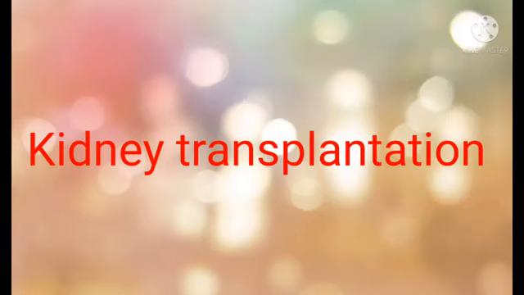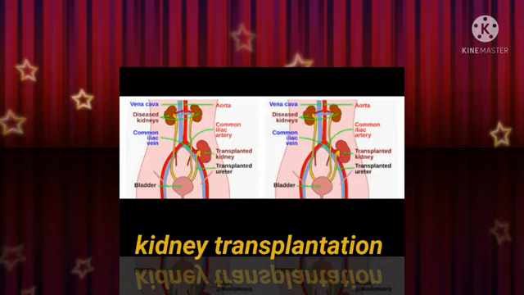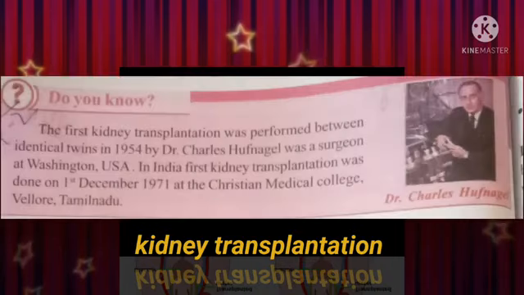Our next topic, kidney transplantation. Children, this is the kidney transplantation diagram. All of you observe these diagrams carefully. Before going to the topic, first we know about Dr. Charles Hufnagel.